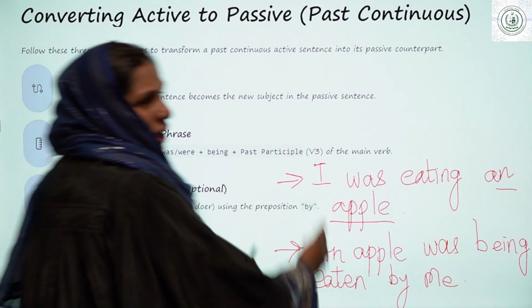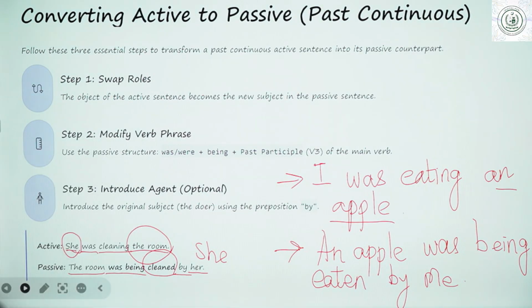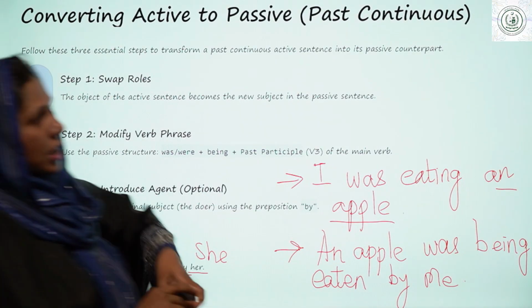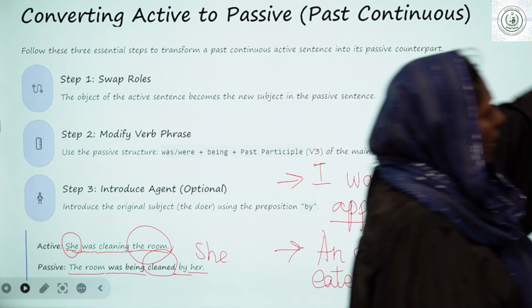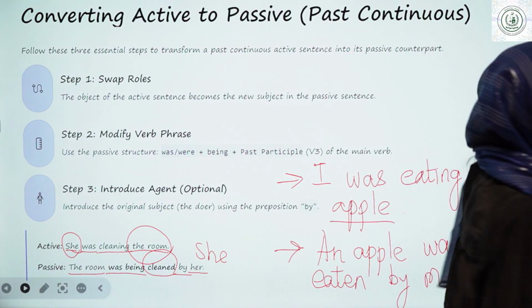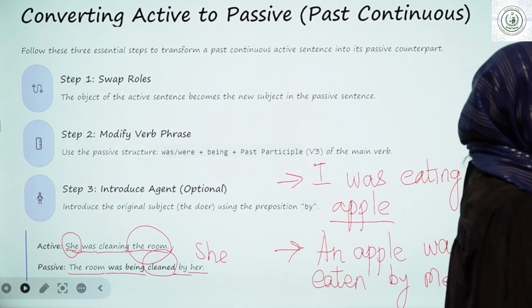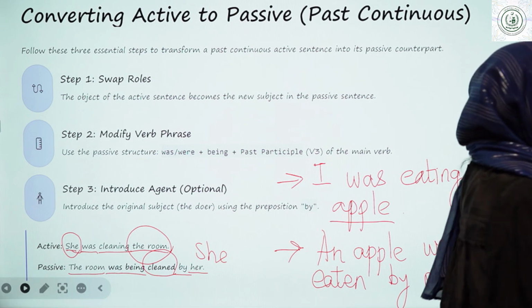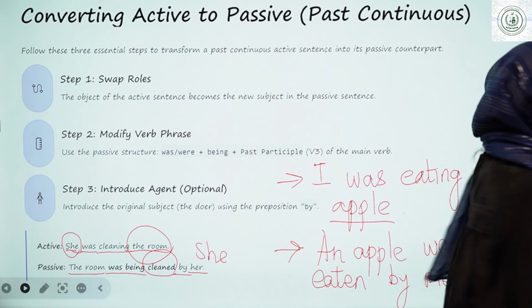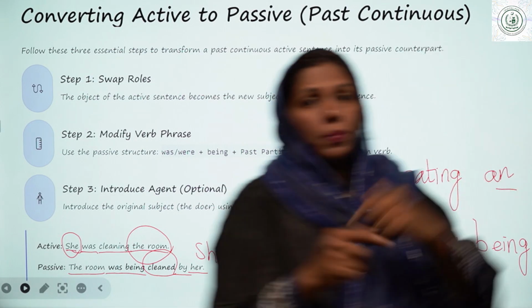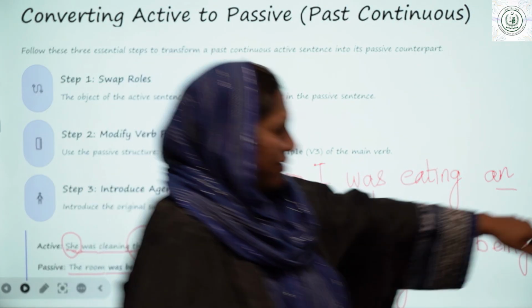So, in this way, we are going to convert the active voice into the passive voice. The structure is given to you. You can remember the structure. Subject plus was, were, verb ing, and object. And then when you are going to convert it into passive voice, your focus should be on the object, the receiver.